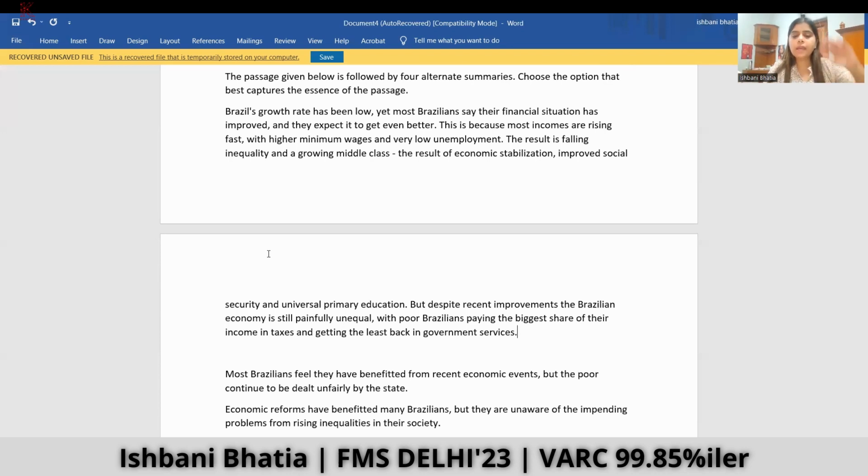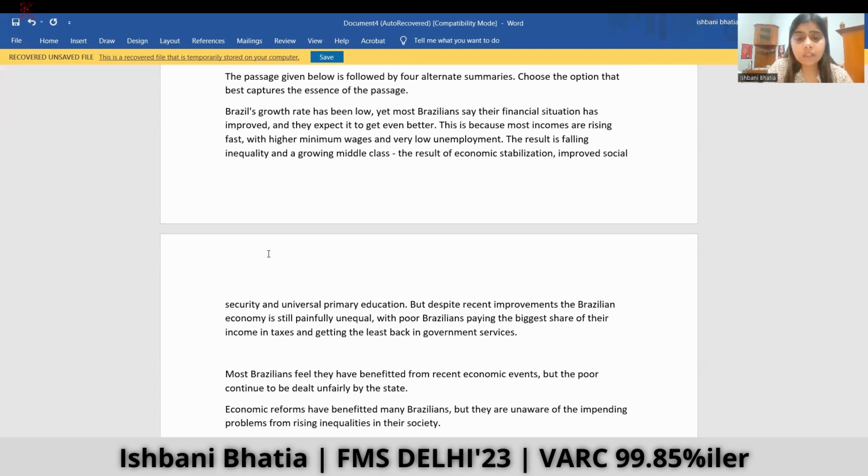So I can see the paper first contains para jumbles, then odd one out, and then para summaries. So I'll go in the reverse order. So guys, you have seen it hardly took 2 minutes to go through the verbal ability section. So that's how you should strive to solve in the actual paper. So let's start from the reverse order, from the last question.